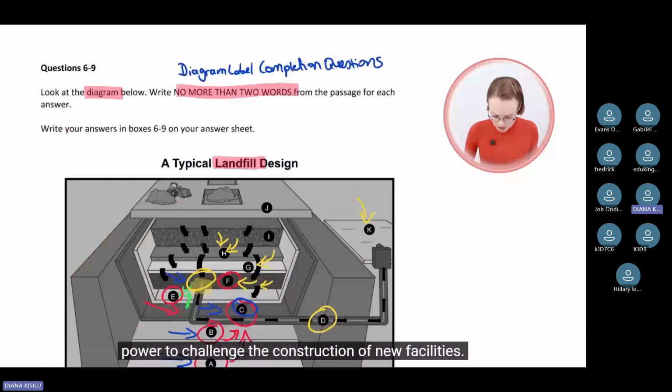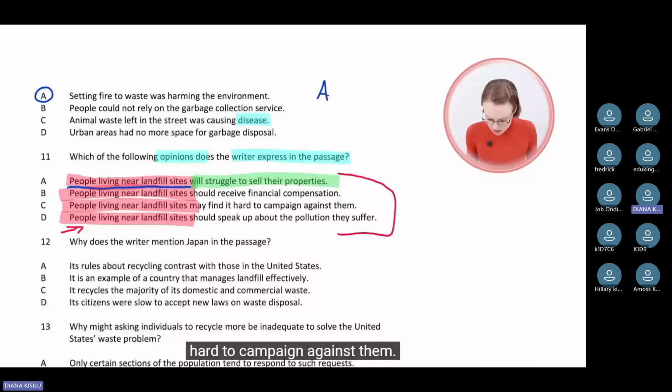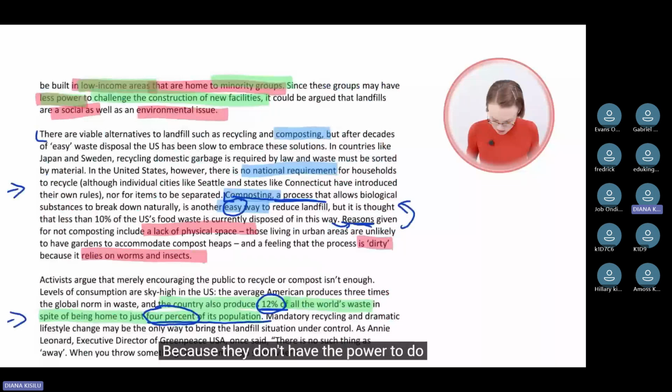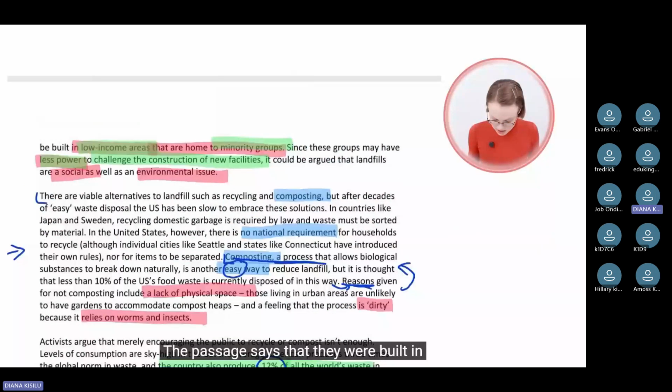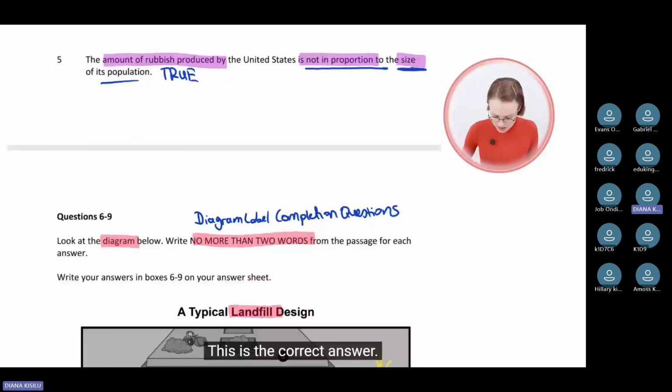Let's have a look at answer choice B. People living near landfill sites should receive financial compensation. This is not in the passage. People living near landfill sites may find it hard to campaign against them. This sounds correct, right? Why? Because they don't have the power to do so. The passage says that they were built in low-income areas, home to minority groups, and they have less power to challenge, so to campaign against the construction of new facilities. This is the correct answer.